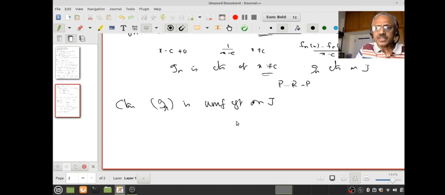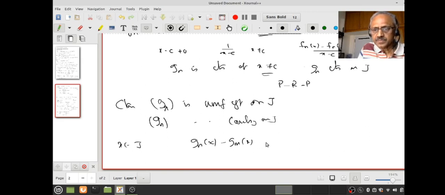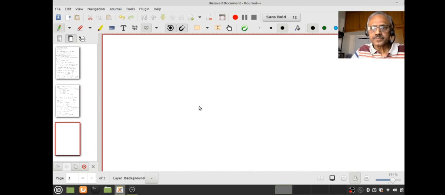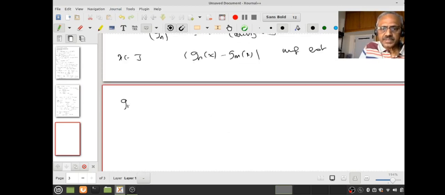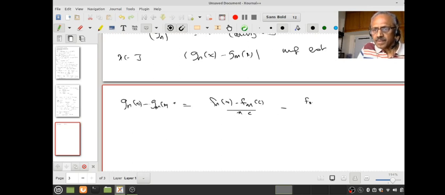So what is it that I have to prove? I have to prove Gn is uniformly Cauchy on J. So what does that mean? That I have to show, for each x in J, a uniform estimate for Gn(x) minus Gm(x). So let us look at that. What is Gn(x) minus Gm(x)? This is fn(x) minus fn(c) by x minus c, minus fm(x) minus fm(c) by x minus c.